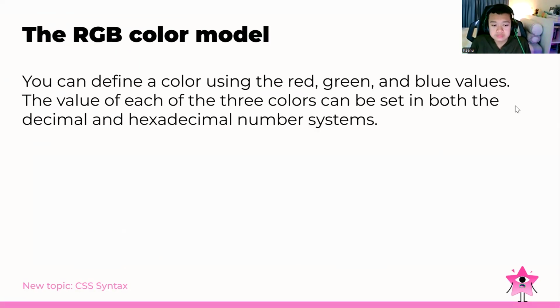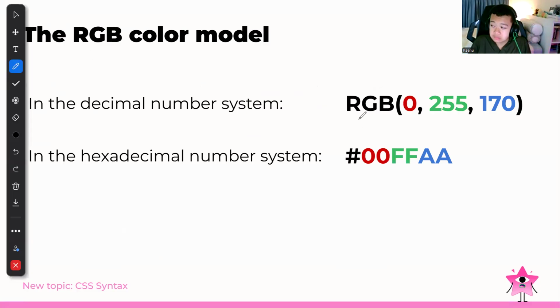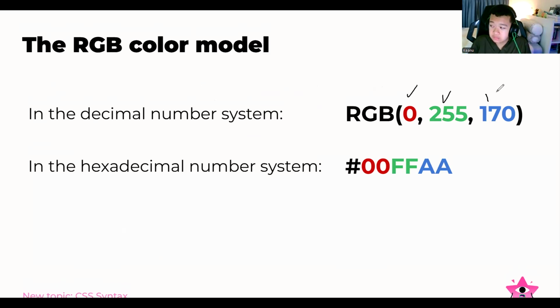And then for the RGB color model, we can also define a color using the red, green, and blue values, where the value of each of the three colors can be set in both the decimal and hexadecimal number systems. As you can see, we can use the decimal number system. That means RGB: red, green, and then blue. Red is for this one, green for this one, and blue for this one. In the hexadecimal number system, we can use the hashtag, 00, double F, and double A. So we have so many options for setting our color.